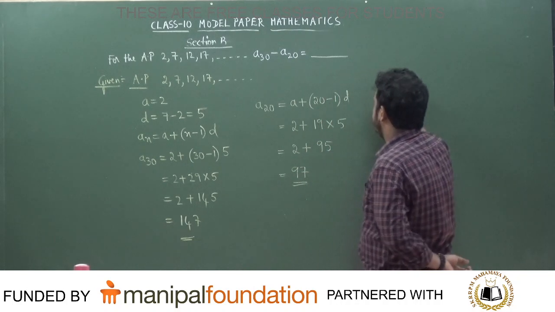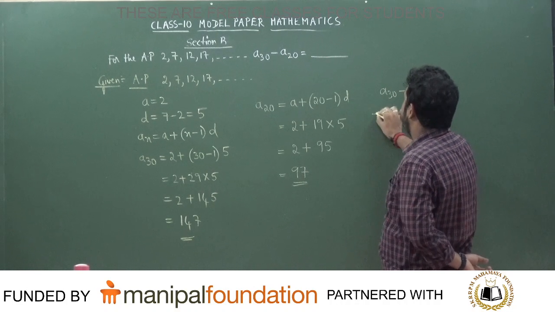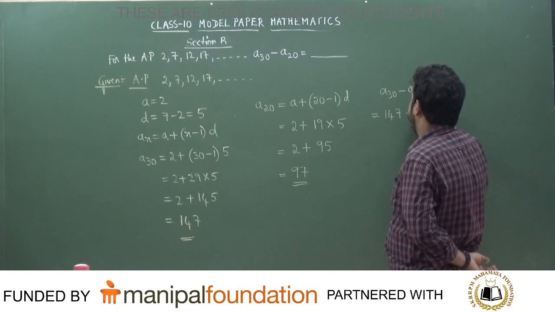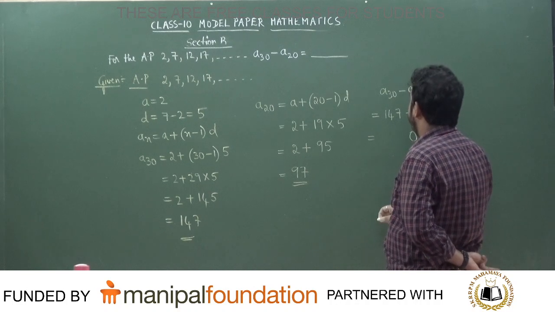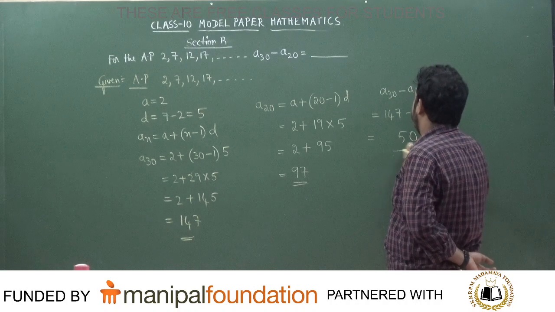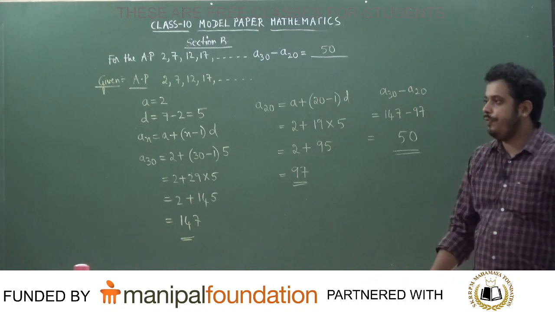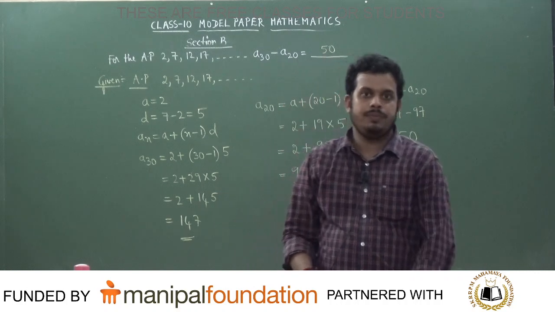Now the question is asking you to calculate the value of A30 minus A20. A30 minus A20 will be equal to 147 minus 97. So what will be the answer that we get? 50. A30 minus A20 will be equal to 50, the answer to the question. Are you following? Yes, students.